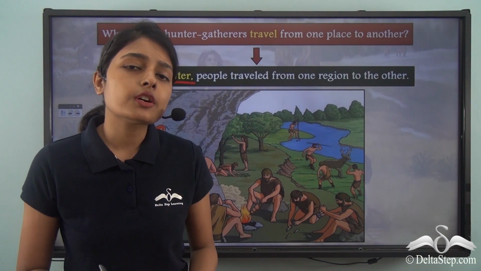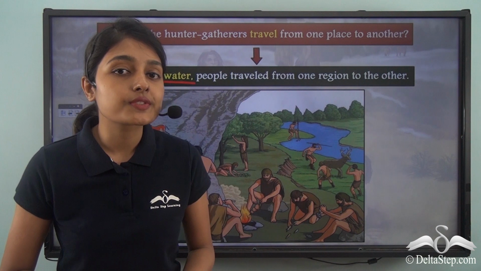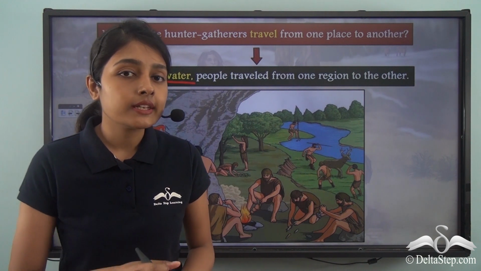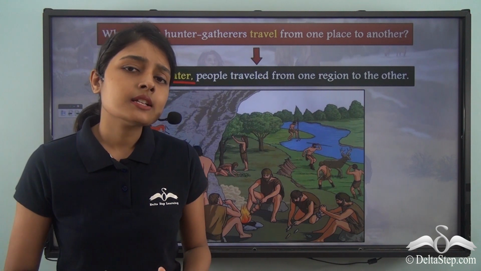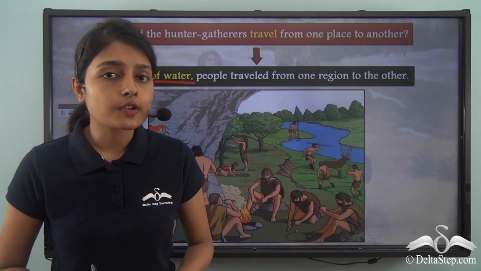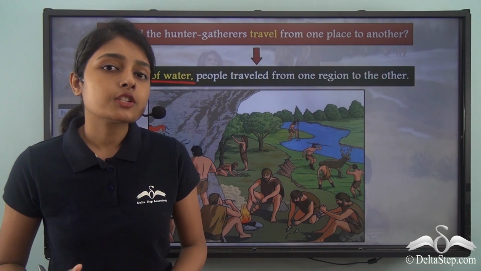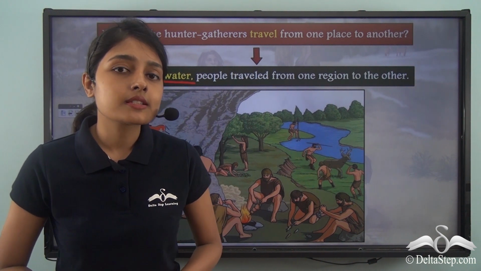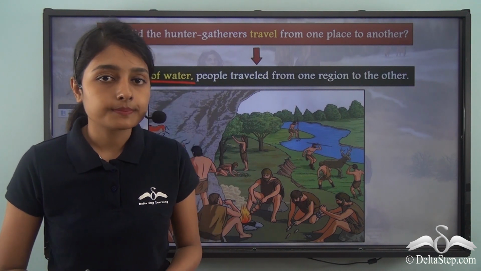Now when we talk about the sources of water, we must keep in mind the two sources of water, which are the perennial sources and the non-perennial sources. Perennial sources are those sources of water that provide water throughout the year. And on the other hand, non-perennial sources of water provide water only during the monsoon.